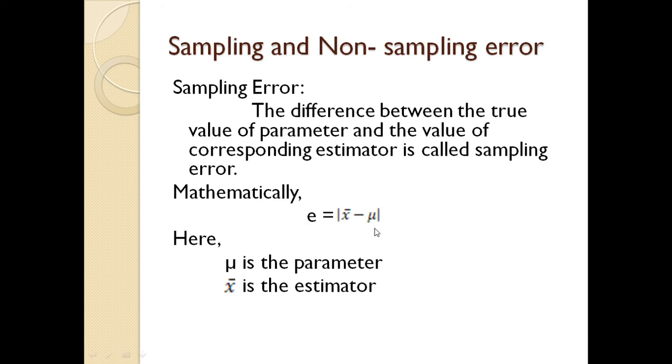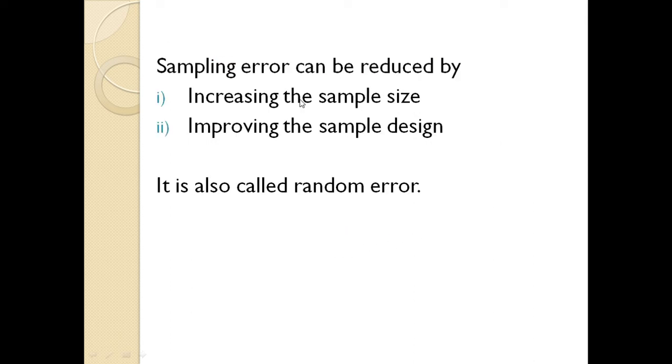So here mu is the parameter and x bar is the estimator. So there should always be a difference between mu and x bar. This difference is called sampling error, and this difference occurs due to sampling.